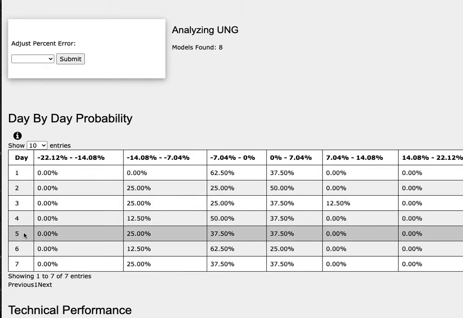As we progress to the 5th day or week of trading, natural gas has a 38% chance to climb between 0 to 7%. To the downside has a 38% chance to fall between 0 to negative 7%, and a 25% chance to fall between negative 7 to negative 14%.